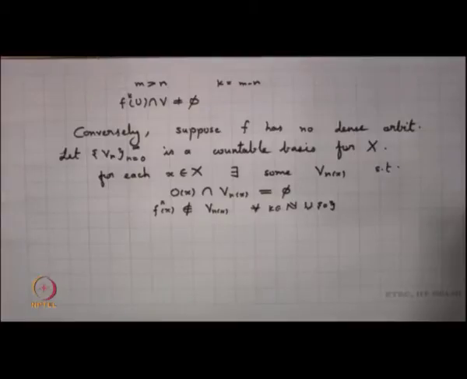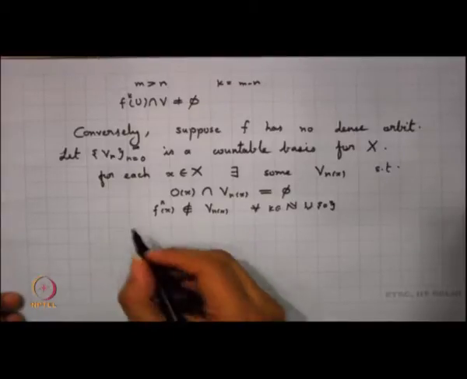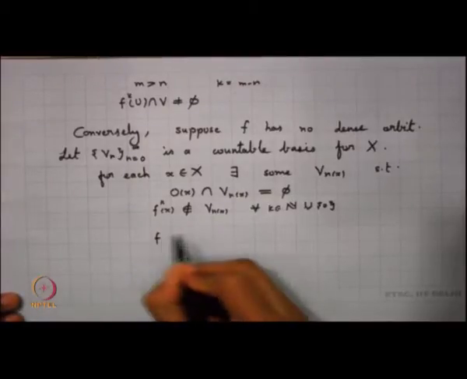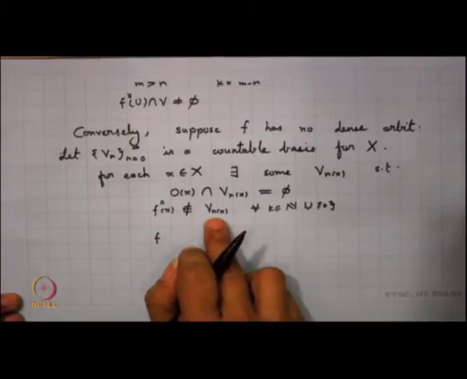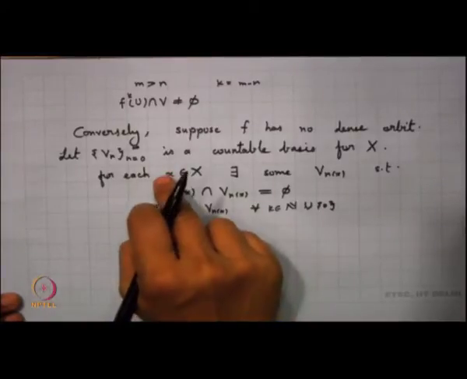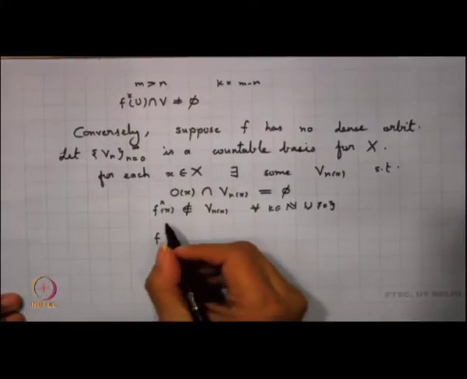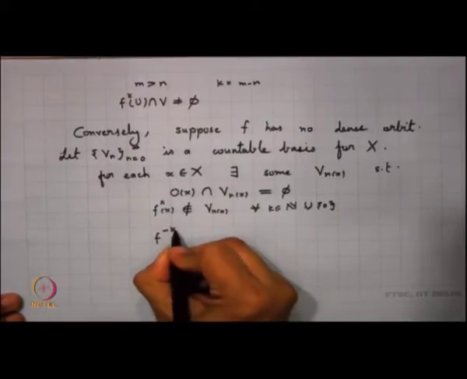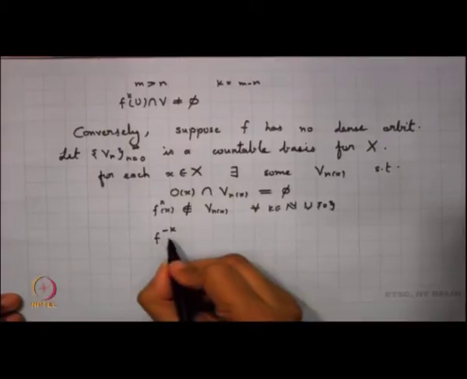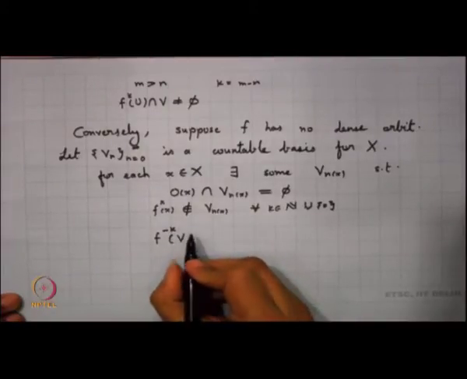Now, what happens to my, I am now looking into V n x. Now, this V n x exists for every x in x. So, now what happens here is I am looking into the set f minus k of V n x.